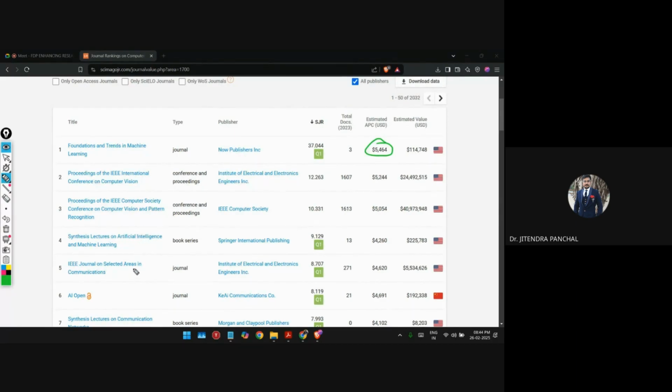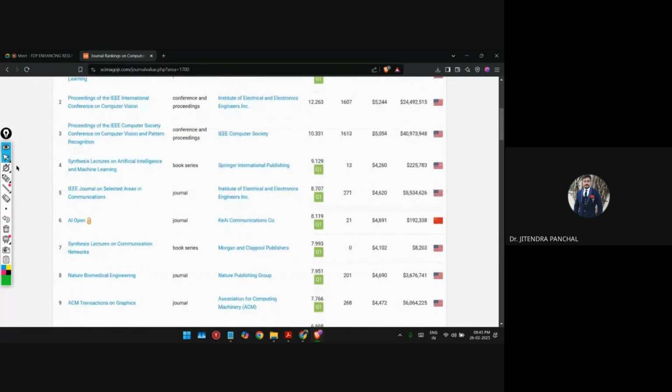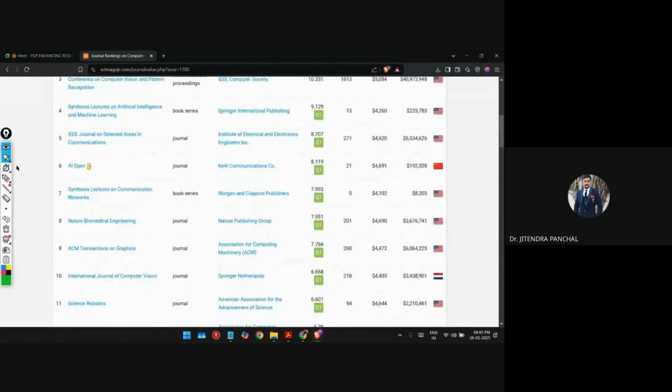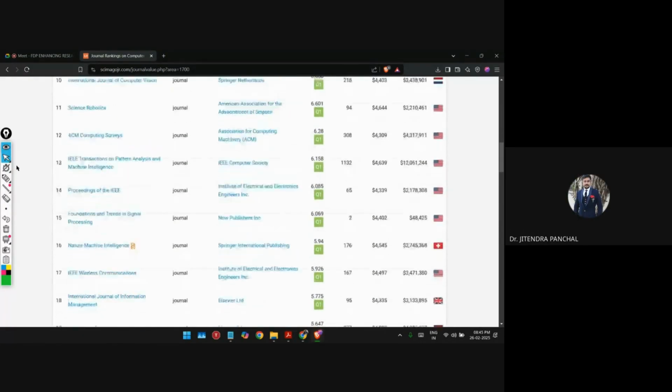Now, as per the funding availability for your research work or for your grant, whatever amount you have dedicated for publication or APC charges, you just need to analyze whether it will cover this or not, right? If it will cover, you can proceed with this journal. Otherwise, many journals are available over here. You can go with those journals. Yes or no? Is this clear to everyone? Yes, sir. Any other doubt in this?